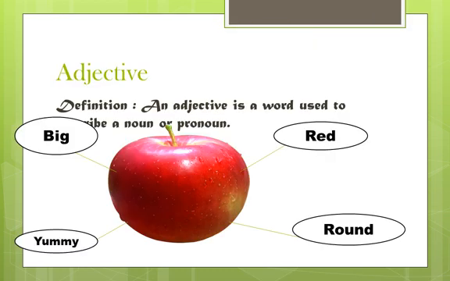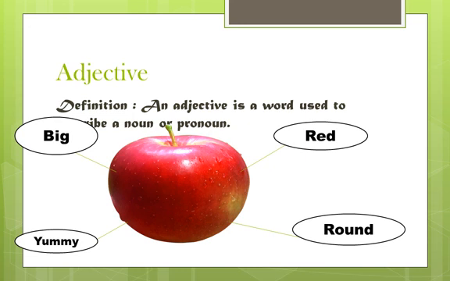Adjective. What is the definition of adjective? An adjective is a word used to describe a noun or pronoun. So what will an adjective do? It will describe a noun or pronoun. Noun means the name of a person, place, animal or thing. So it will describe the person, thing or place. Pronoun means that instead of a noun we are using a pronoun, like he, she, it.